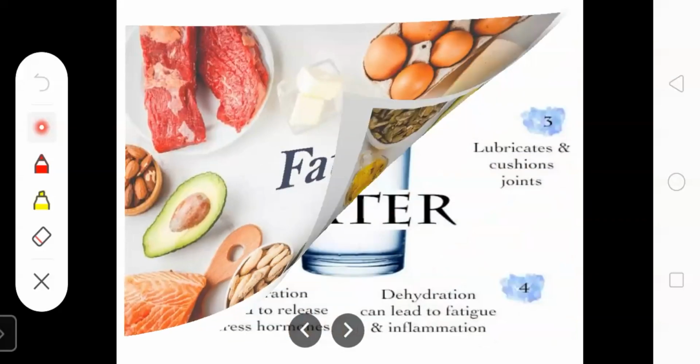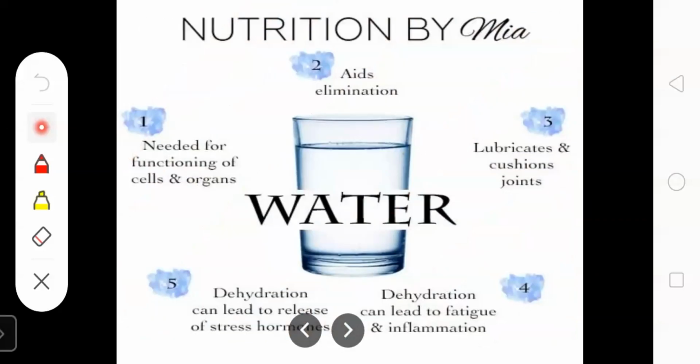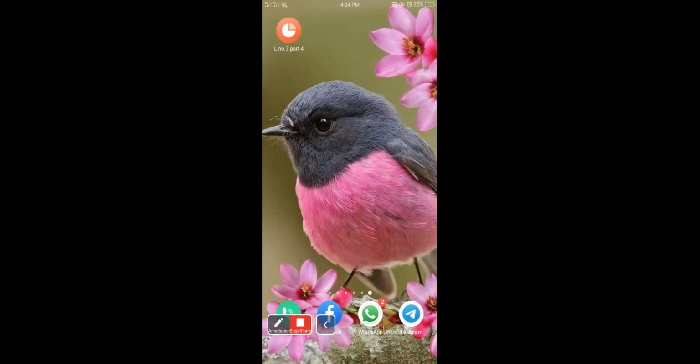Next is water. Water helps in filling the space in and between cells and helps form structures of large molecules such as proteins and glycogen.